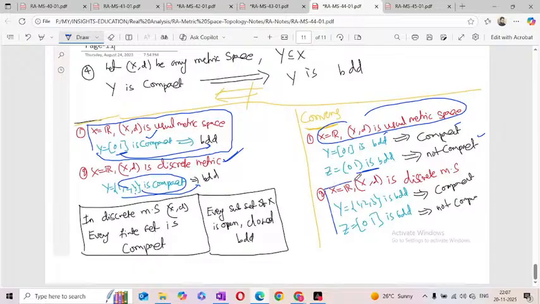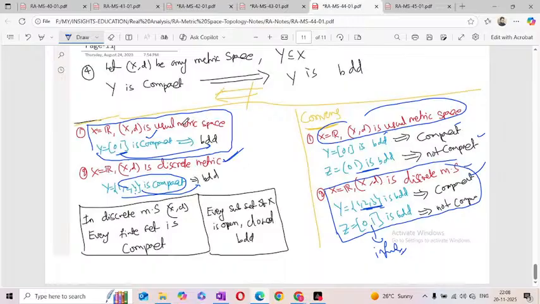Second one, come to the discrete version. In the discrete version, X is equal to real numbers with the discrete metric. Now Y is equal to {1, 2, 3}, so it is bounded, and a finite set. Every finite set must be compact in the discrete metric, so it is compact. But Z is equal to, here I am taking the closed interval [0, 1], it is bounded but not compact, because it is an infinite set. In the discrete metric, only a finite set is compact. An infinite set must not be compact. That means the conclusion is, if it is bounded, it may be compact or may not be. But compact is always bounded.